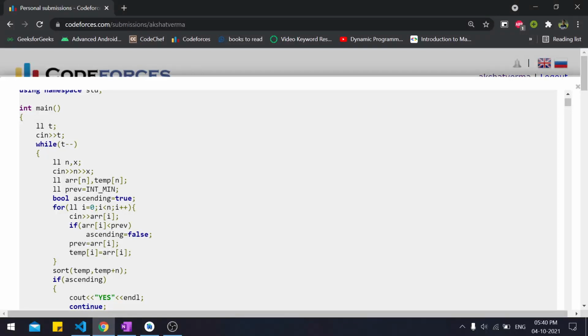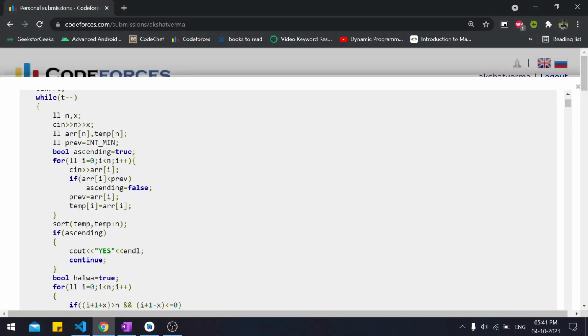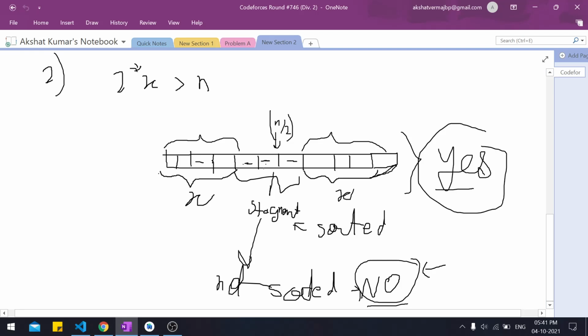In the input, it was given that first we have to take the number of test cases, then we have to take in the n and x values, and then we have to take in the array. Okay, so I made a different array, temp n. What I do with temp n is that later I sort the temporary array just to check this condition, that my middle elements are sorted or not.